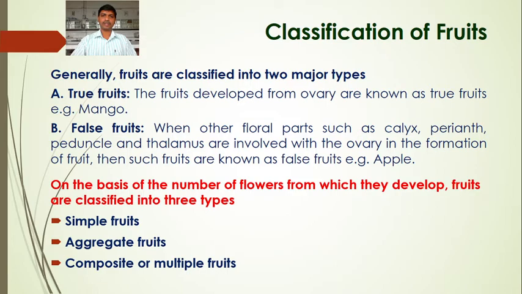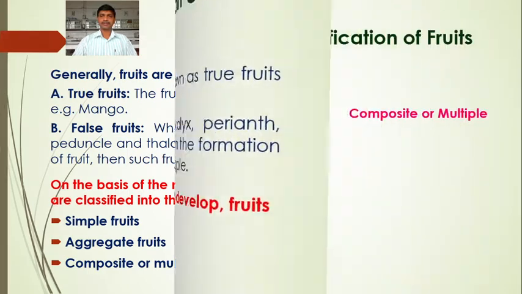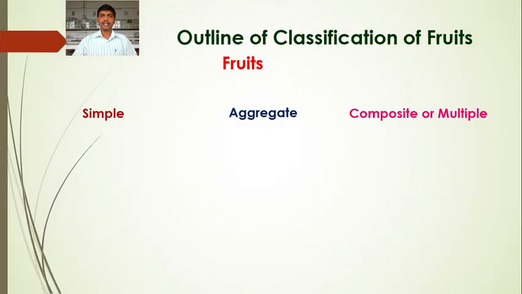So these we are going to study here. This is the outline of the classification of the fruit on the basis of the number of flowers involved in the formation of the fruits.